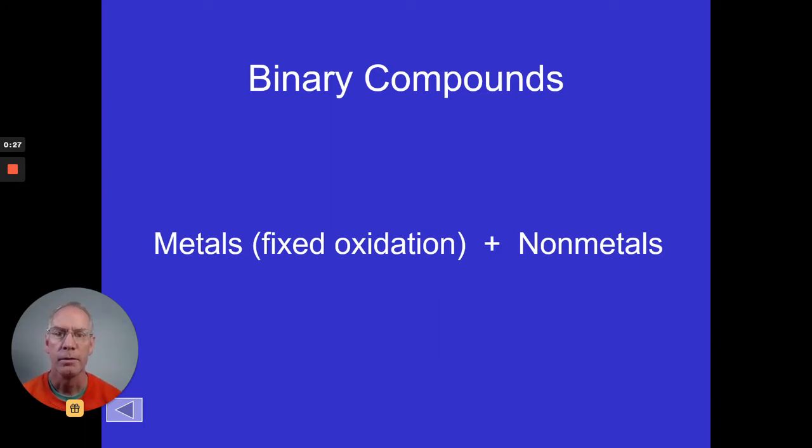So all of these types of names and naming systems are relatively straightforward. What makes them sometimes challenging is the fact that I won't tell you which system you're looking at. You'll have to figure that out. So the first type we're going to look at is called binary compounds. The prefix bi means two, so this is referring to compounds that contain two different elements.